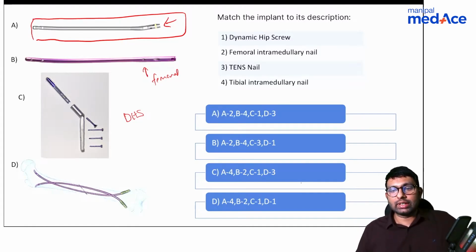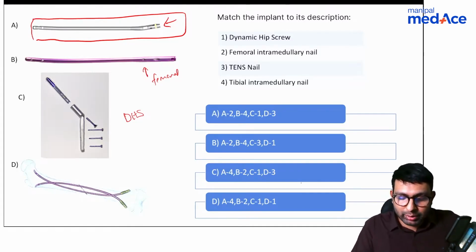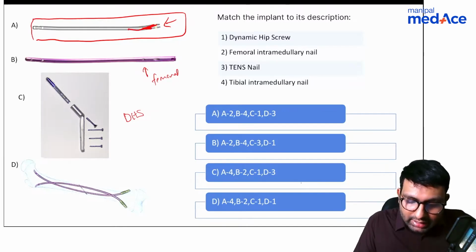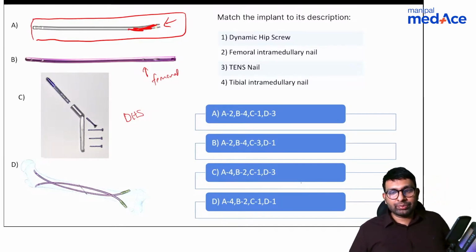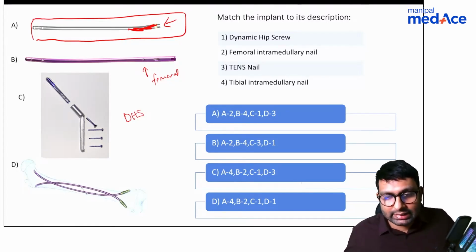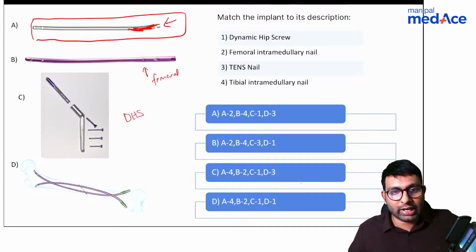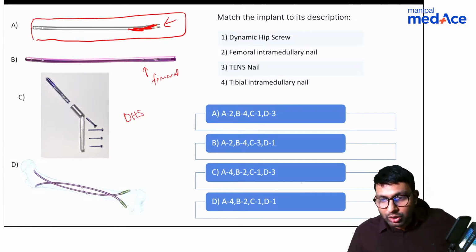Femoral nail, because it is bent. Okay, Shabir says it's femoral nail because of this bend, because there's one bend that he's seeing. He says that this is a femoral nail. Anyone else would like to say? Dr. Jain says femoral nail because it is bent. Okay, fine. All right, then. So let's try to understand where you're all going wrong. I actually couldn't tell much difference between A and B, sir, as both have bends.